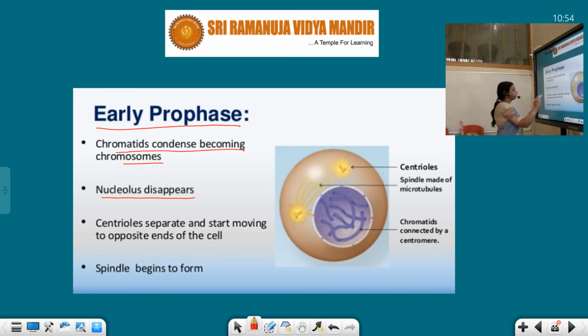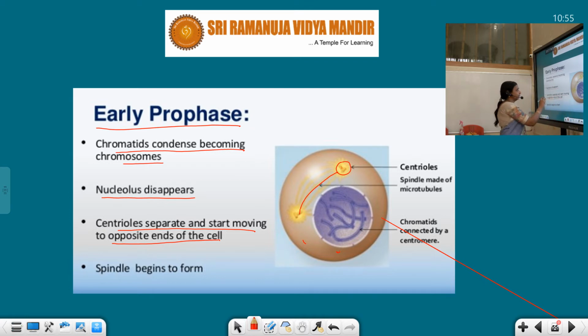The nucleolus disappears. Centrioles separate and start moving to opposite ends of the cell. See here, this part is called the centriole, and it splits, and the centriole again moves. You see this diagram: here is one centriole at one pole, and the second centriole has started migrating to reach the opposite pole.